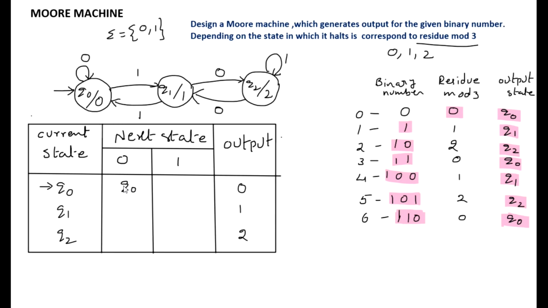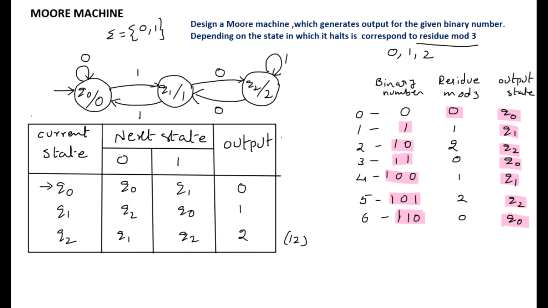Q0 on 1 moves to the state Q1. Q1 on 0 moves to the state Q2. Q1 on 1 moves to the state Q0. Q2 on 0 moves to the state Q1. Q2 on 1 moves to the self state, that is Q2.